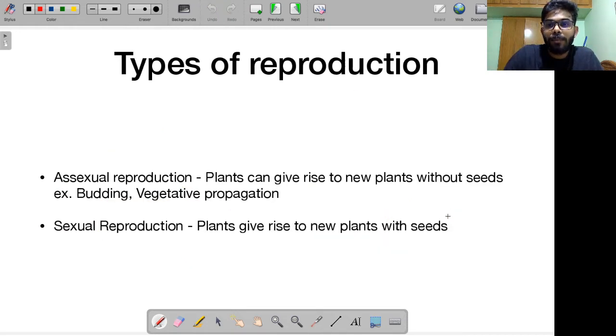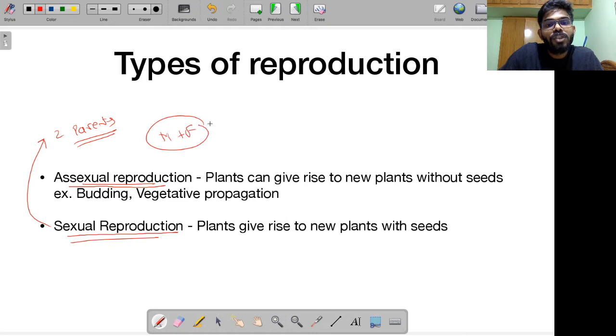Let's talk about different types of reproduction. There is asexual reproduction and there is sexual reproduction. Sexual reproduction is observed in human beings, right? Remember, in sexual reproduction, two parents are involved, male and female. The male will contribute the male gamete, that is the sperm. The female will contribute the female gamete, that is the egg. Both of them fuse together. This fusion of male gamete and female gamete is called fertilization.